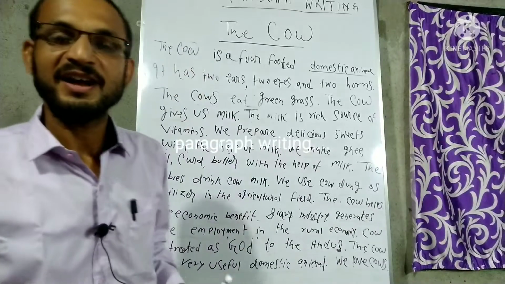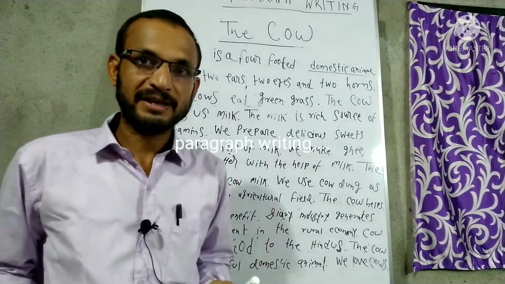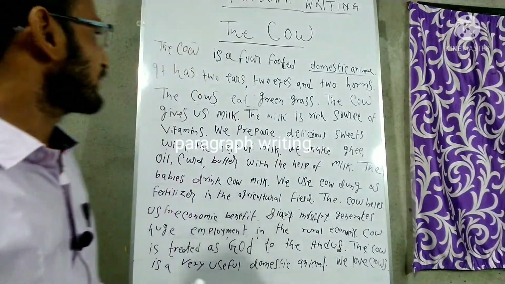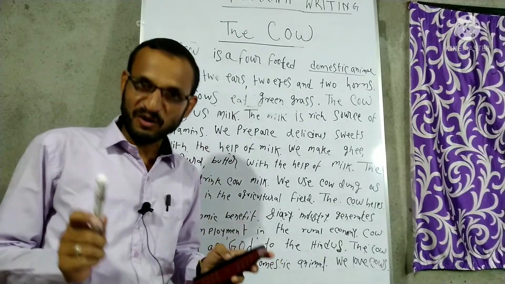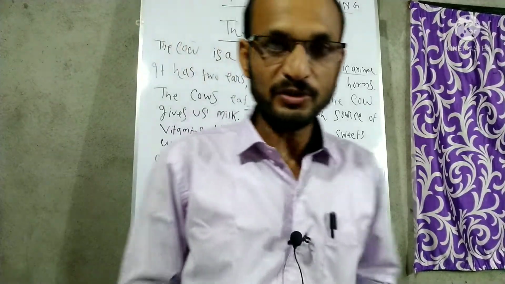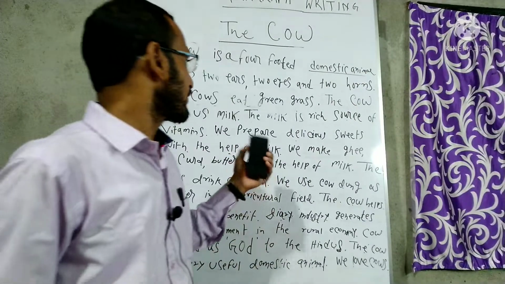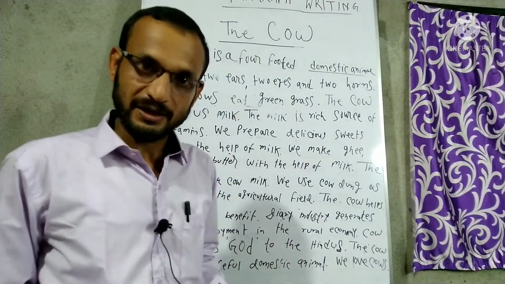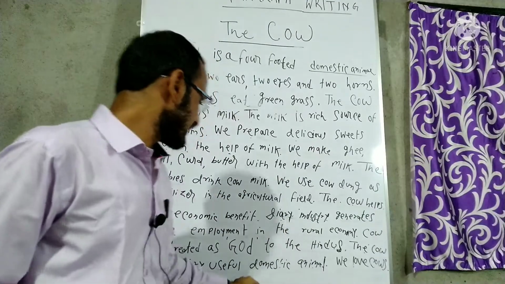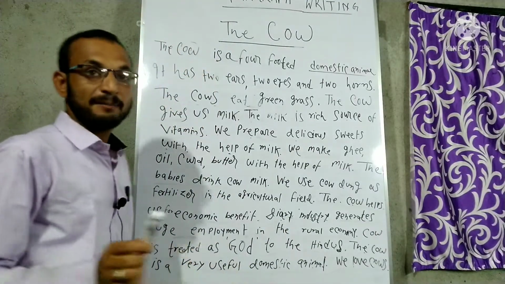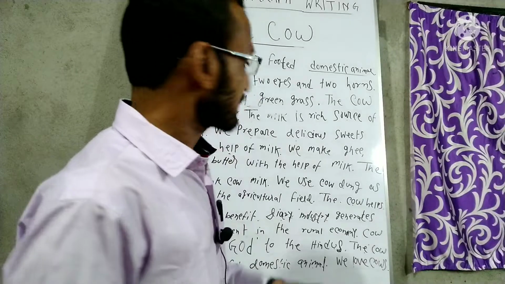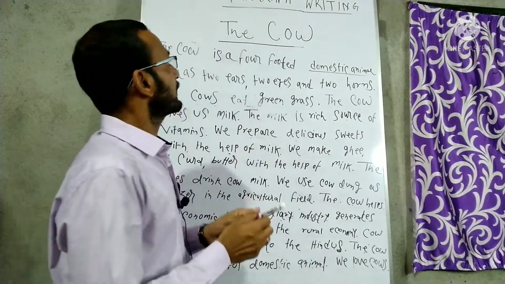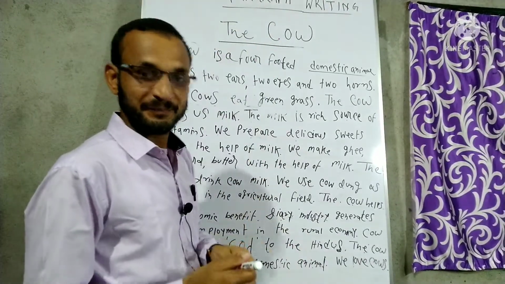Today I'm going to tell you how to write a small paragraph. Right. So this is my board, and this is my small board. Okay. So I'm just going to tell you how to write a small paragraph. Right. So these are the things. First of all, for example, this is called the cow. Okay. This is called paragraph writing.